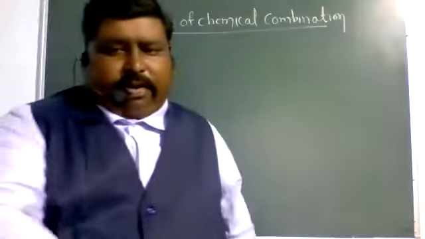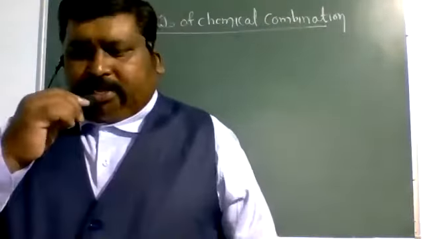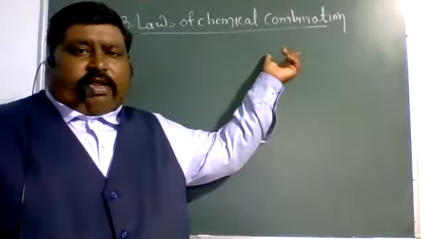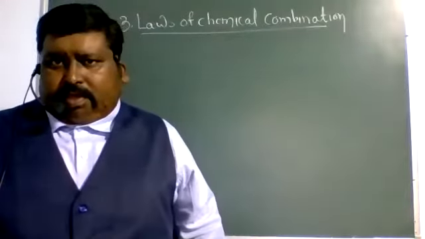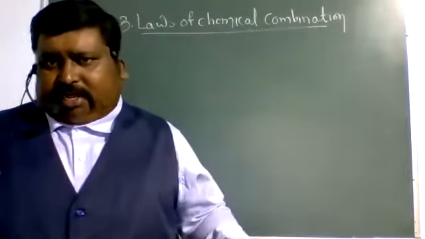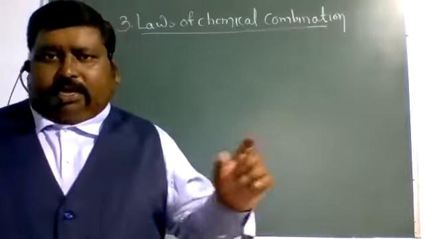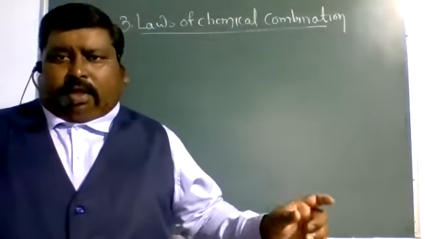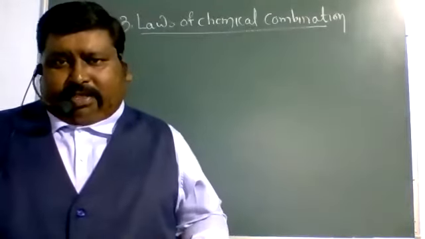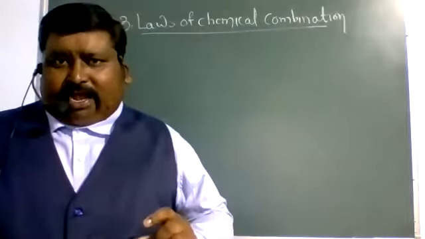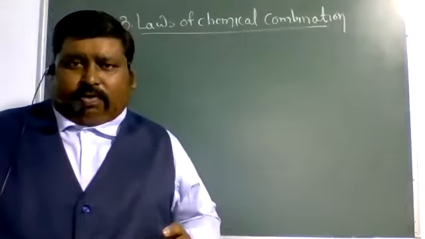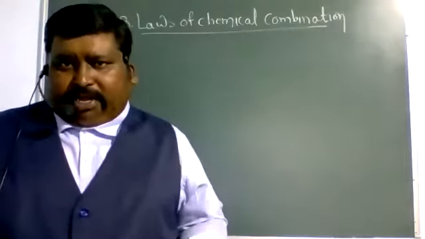Laws of chemical combination. So cadets, all of you know that in chemical reactions, various chemical combinations take place. A chemical reaction is nothing but a combination of one substance with another substance, or one element combined with another element to form a compound. For the formation of compounds, these chemical combinations take place, or we can say that these chemical reactions are the chemical combinations. So in this session, we have to discuss the different laws of chemical combination.